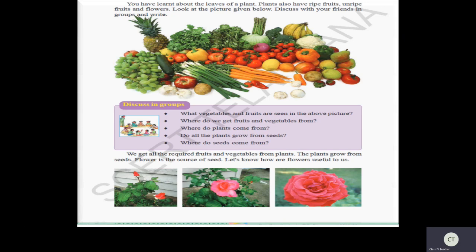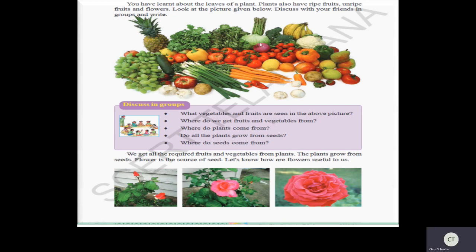So let us separate the fruits. Yes, banana, pear. So all these are fruits we have seen here. Here what is this? Yes, strawberry. These are fruits. Now let us identify vegetables. Okay? Spring onion, carrot, mushroom. Okay? Yes. Garlic.